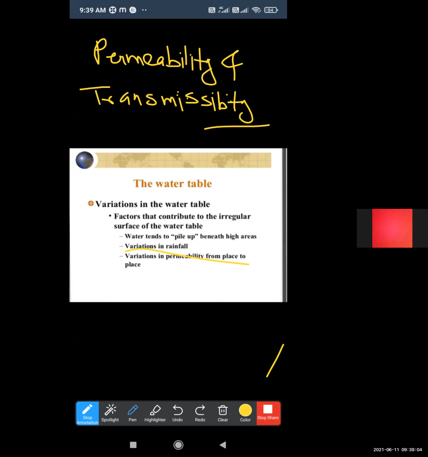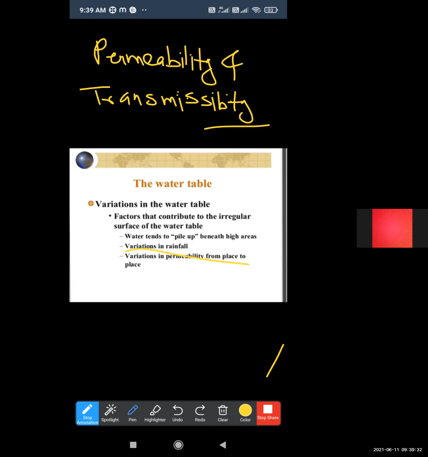Permeability is the ability of soil due to which water passes through the soil itself. Transmissibility also has the same features, but mathematically it is represented in a different manner.